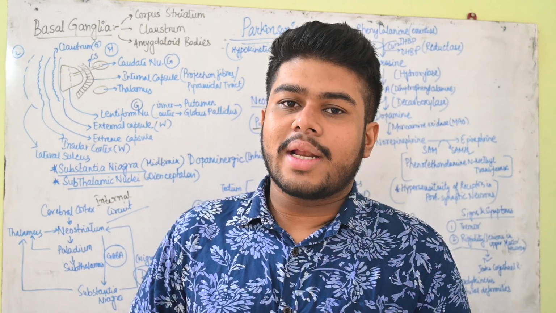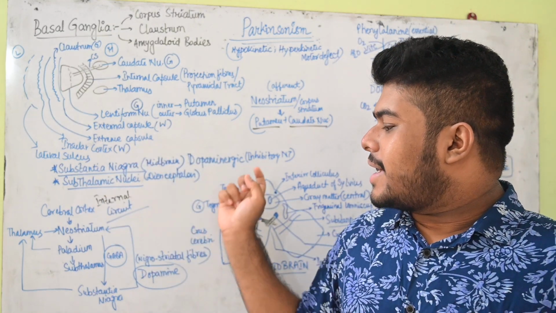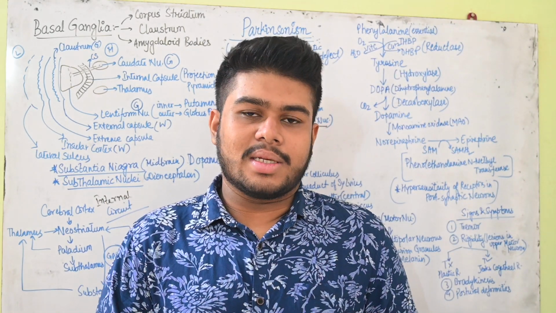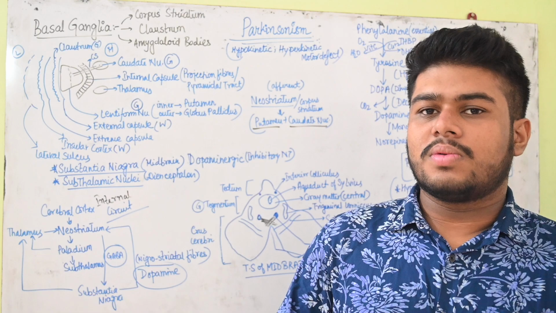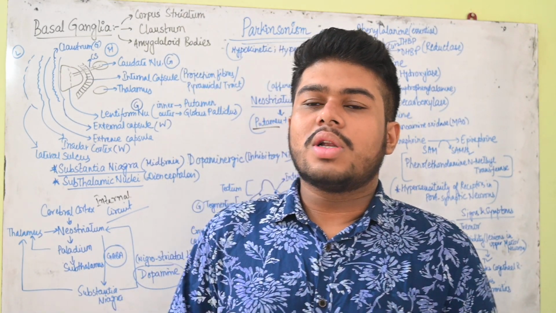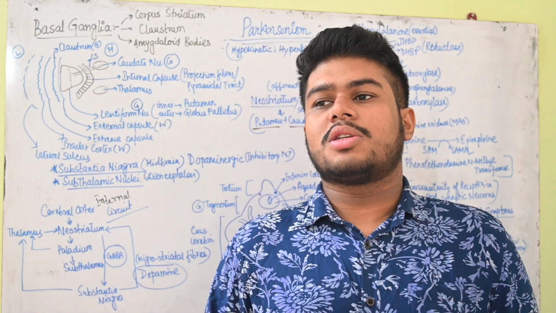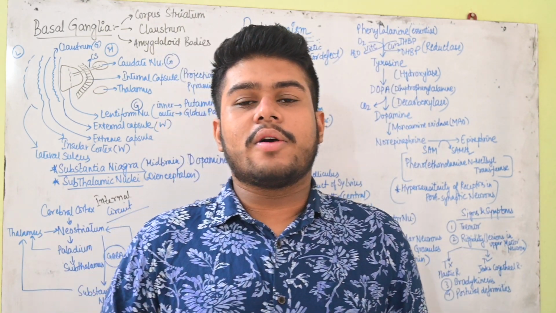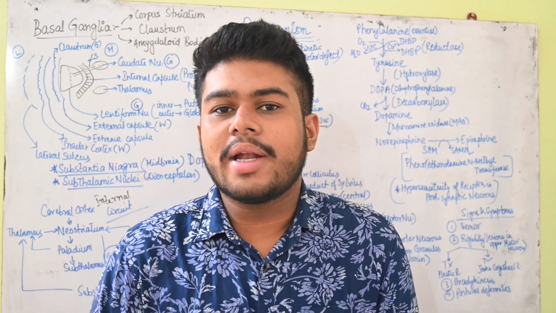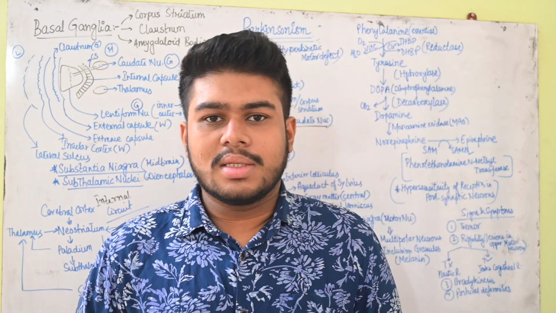So for understanding this, we have to understand that there are two terms. One is the substantia nigra and one is the subthalamic nuclei. Now this entire thing, substantia nigra and subthalamic nuclei, is related with Parkinsonism. And Parkinsonism, as we can understand by the name, was named after James Parkinson, who discovered this disease due to some sort of palsy. Whenever there is a palsy, muscular problem, or hypermobility or hypomobility of the joints, either restricting or increasing the movement of the joints, that's what we call Parkinsonism.